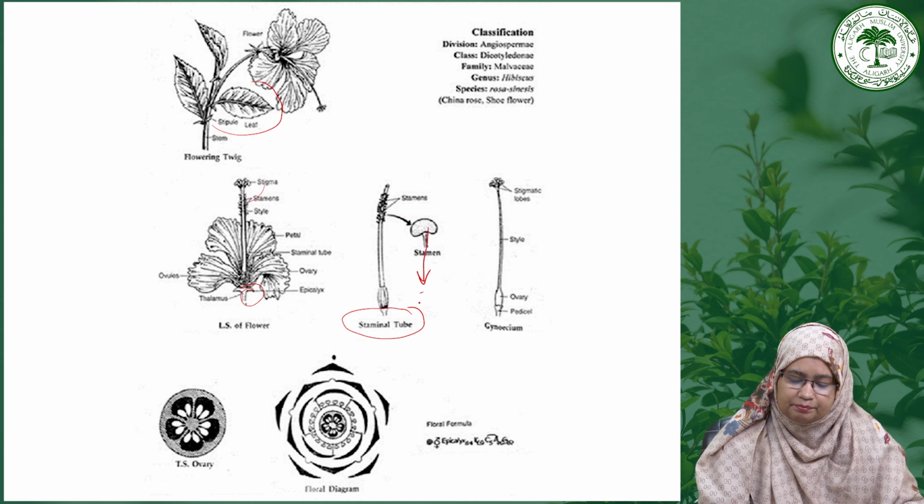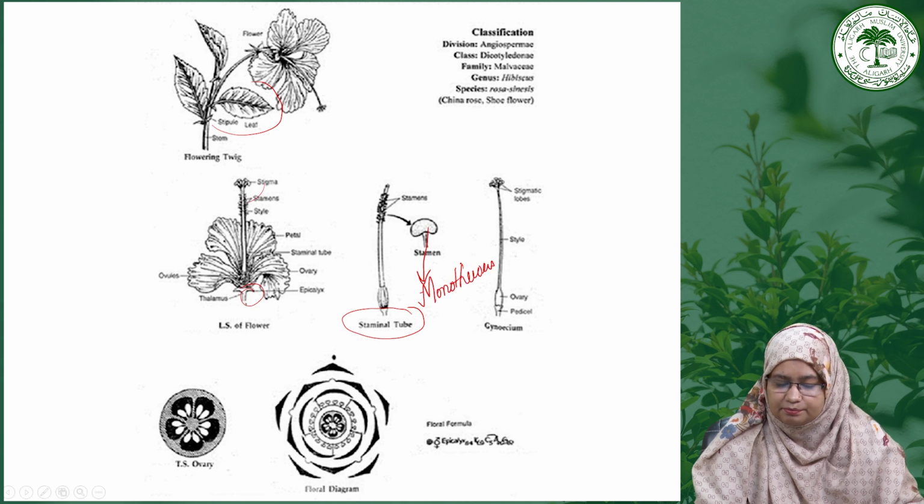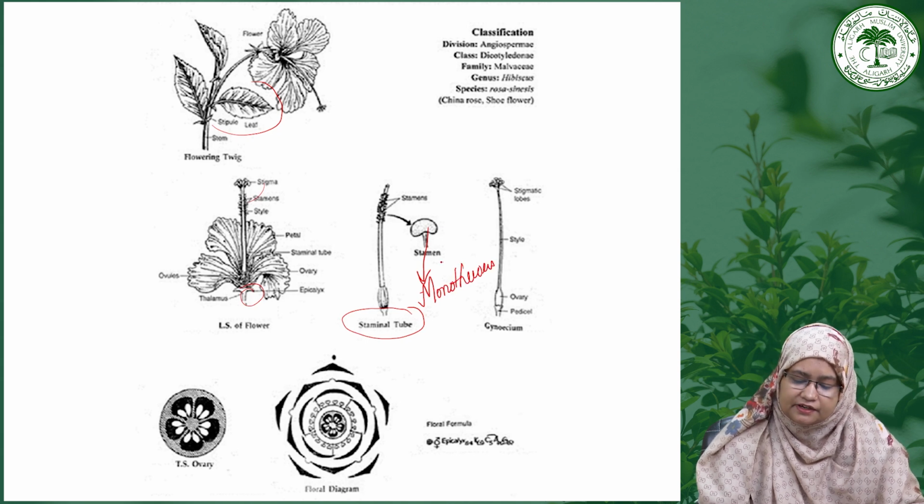They are monothecous, so you can identify it by the presence of monothecous anthers, and their numbers are many, and they are monoadelphous stamens because all of them are present in a single group.